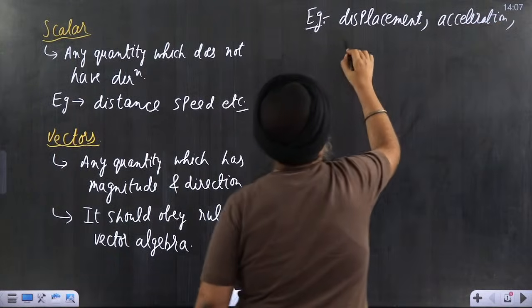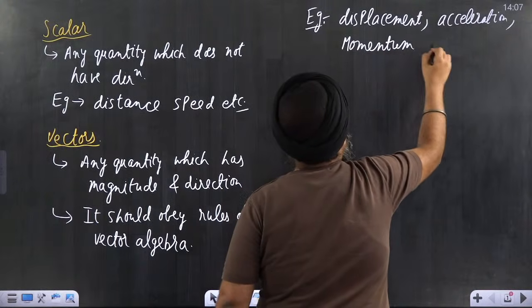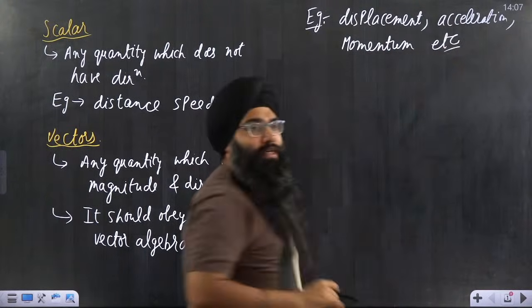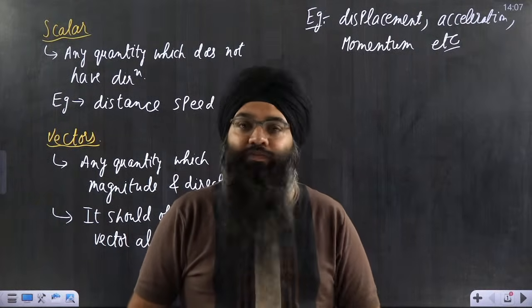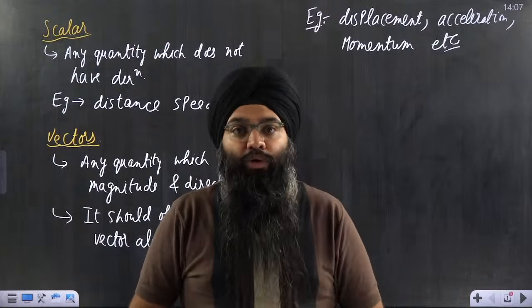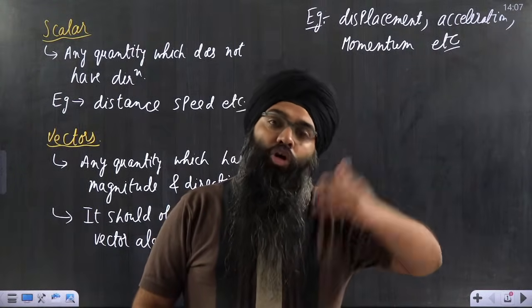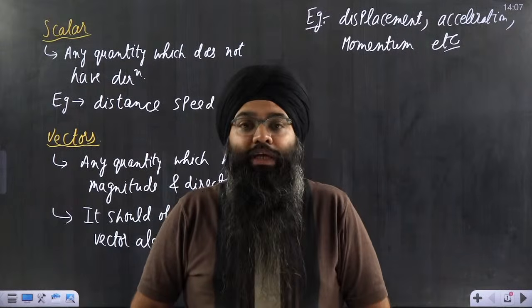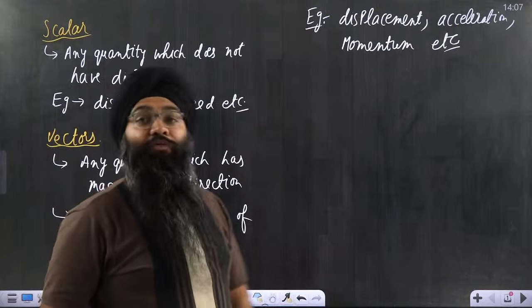We can talk about momentum. And there are a lot of quantities in this physics course which are treated as vectors. That is why we are learning this topic, because in entire physics we will learn about a lot of vector quantities. That is why this vector topic should be very clear to you.